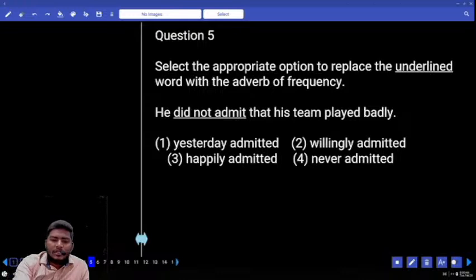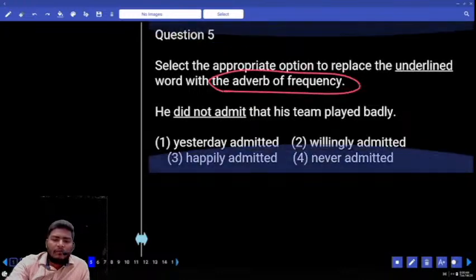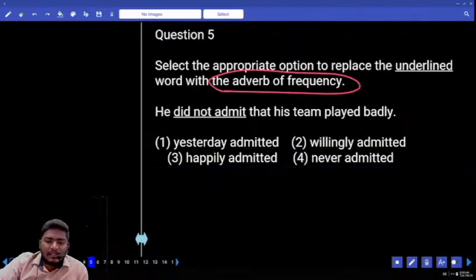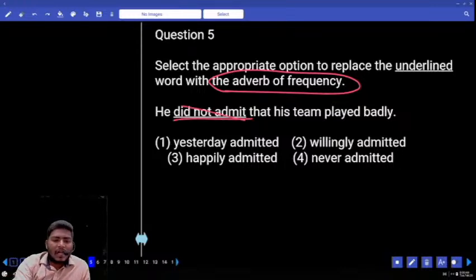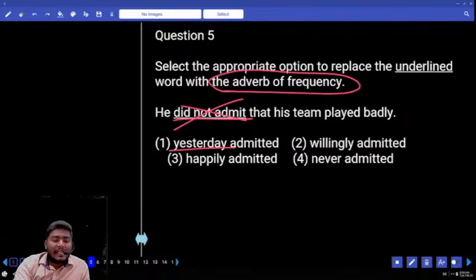Now the logic here is you have to find a suitable option which consists of an adverb of frequency. I told you this point yesterday. Adverb of frequency shows the frequency of action, how often something happens, how rarely something happens. Look at the option. Did not admit, there is no adverb of frequency. Yesterday is an adverb of time, not an adverb of frequency.